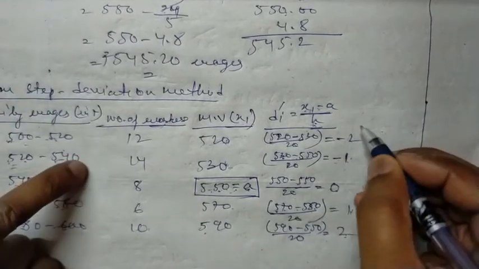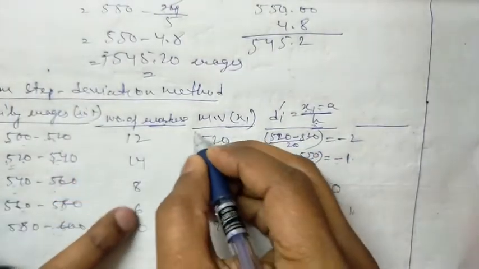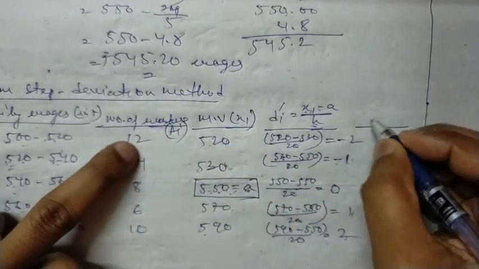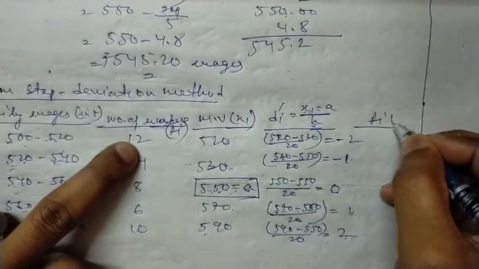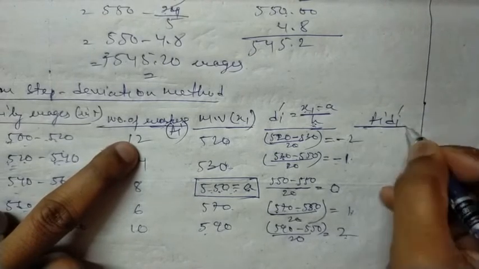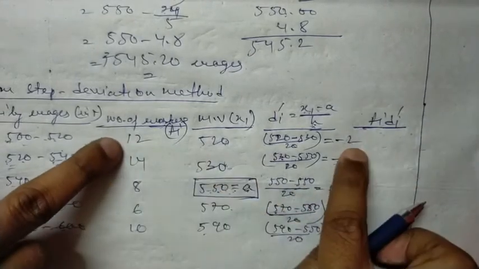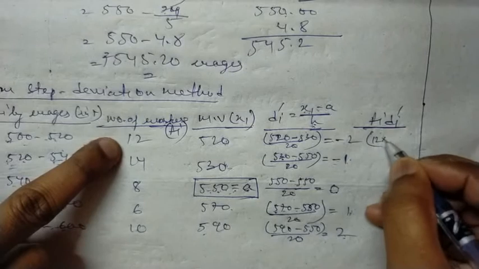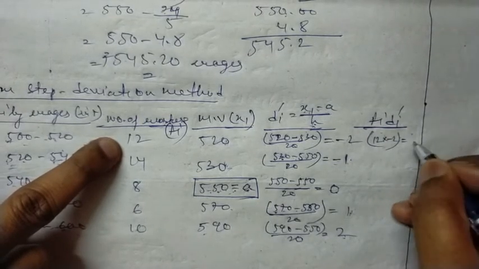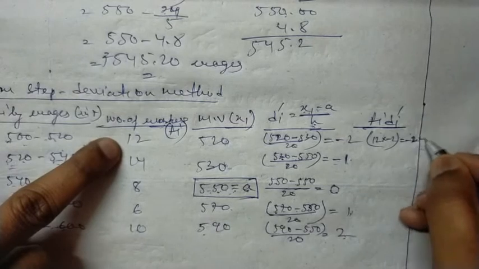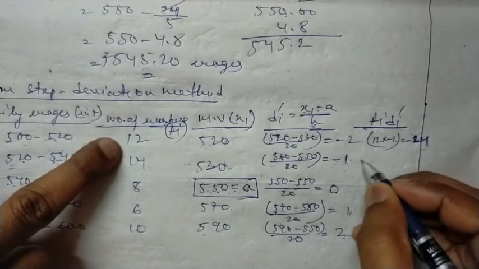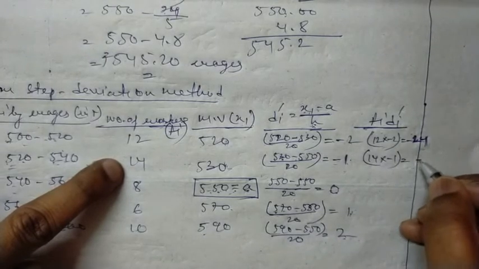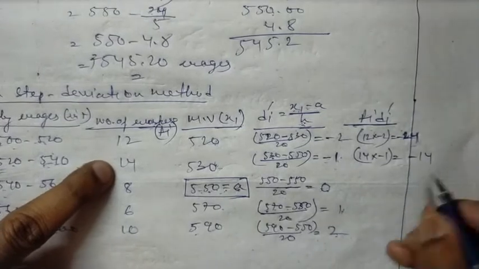Now what you have to do is multiply. This is, as we know, our fi, so you have to multiply fi and di dash. We are going to multiply this value and this value. If I multiply, 12 into minus 2 gives minus 24. Here 14 into minus 1 gives minus 14.